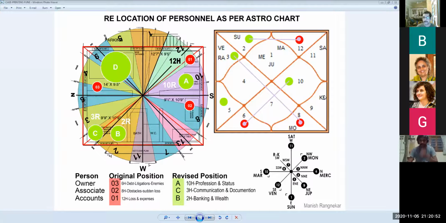That's another thing. Then what he said was, very soon I realized that the business was going down. They were into debts, and there was something fishy happening. Something fishy happening is basically you are creating hidden enemies, which is sixth house; debts, sixth house; obstacles, eighth house; secret activities, eighth house; going into loss and expenditure, 12th house. So the 6th, 8th, 12th red button started. Are you understanding how it is unfolding?